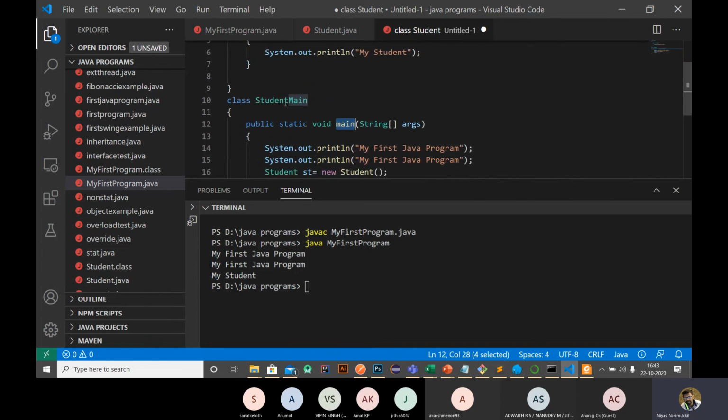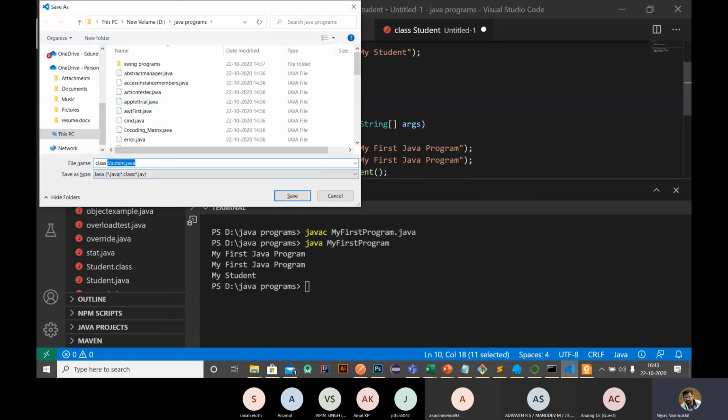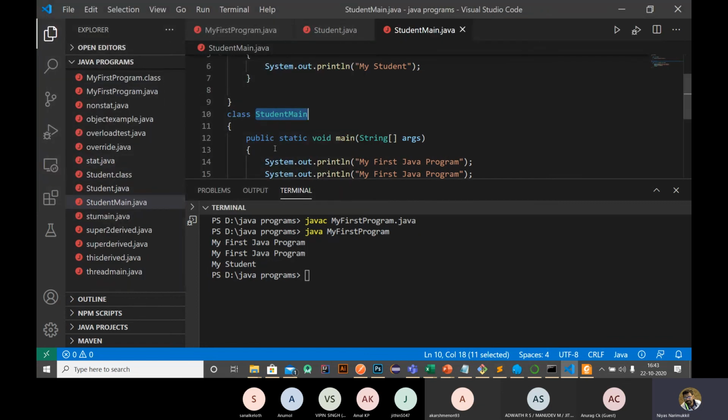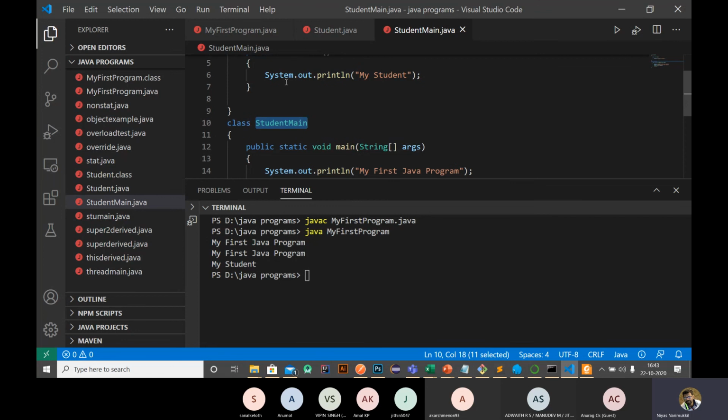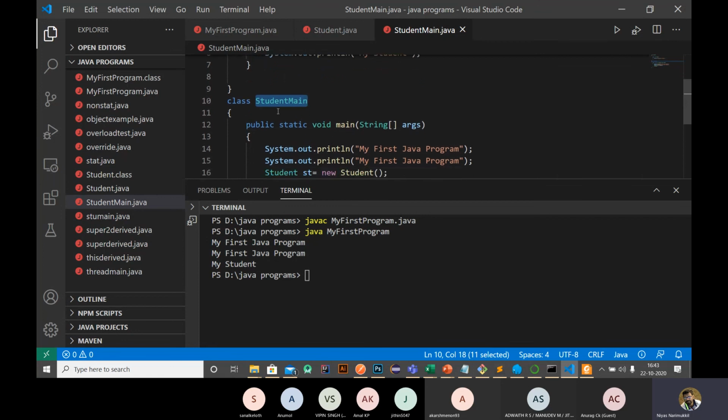Here we need to save the name of the file as StudentMain, instead of Student.java, StudentMain.java. So this is another file. If there is more than one class, then we need to save the file with the name of the class having the main method. Okay, clear? So here I'm using StudentMain, so you can see StudentMain.java here.